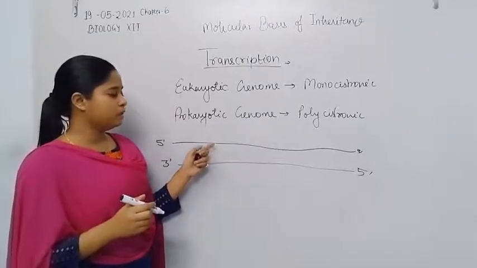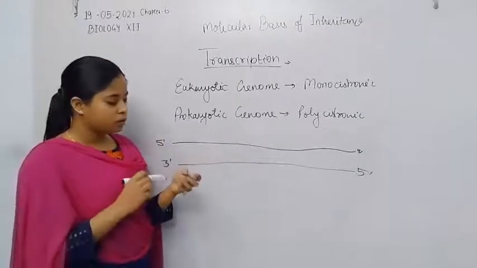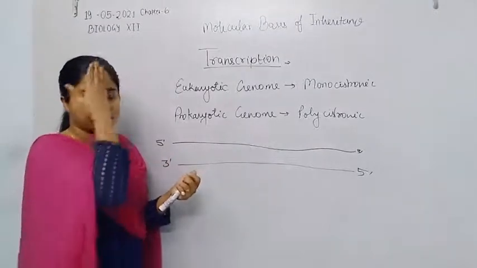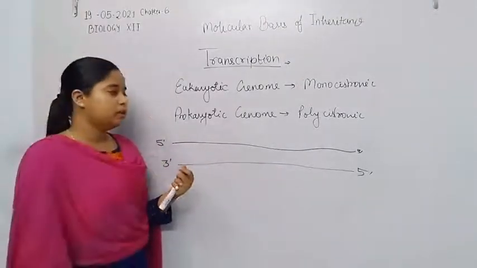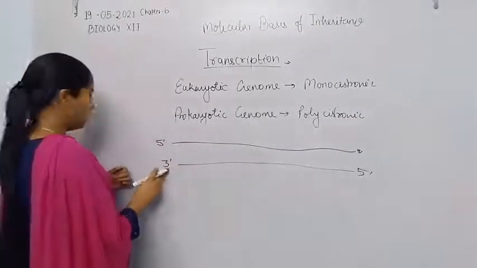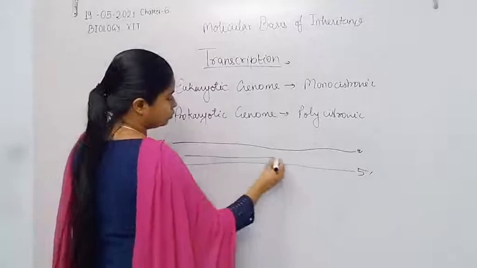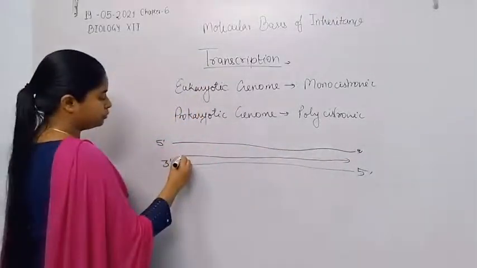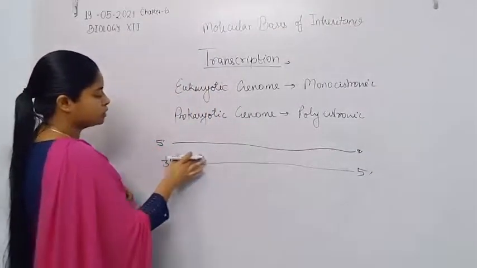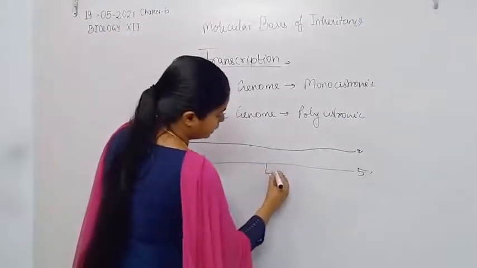So like DNA, they would also synthesize the RNA molecule in fragments. That's why the strand which has polarity in 5' to 3' does not undergo the transcription process. Only one strand undergoes the transcription process, the one that has polarity in 3' to 5' direction, so it can synthesize a continuous strand in 5' to 3' direction. The strand which undergoes the synthesis of RNA, or the transcription process, is known as the template strand.